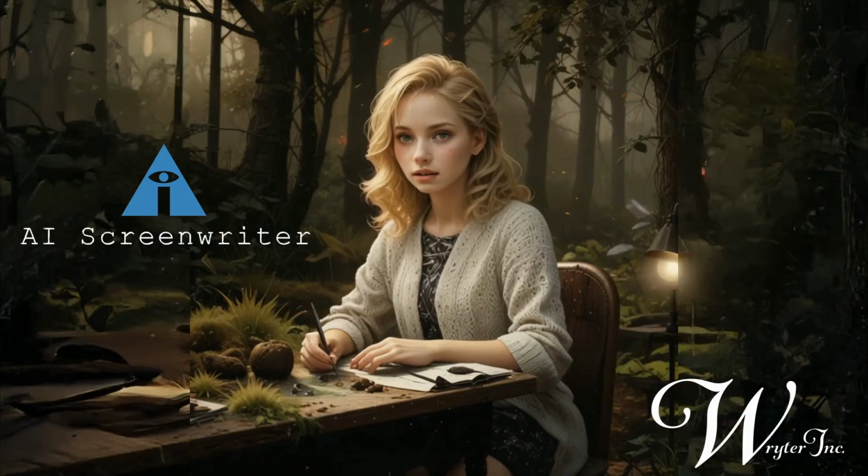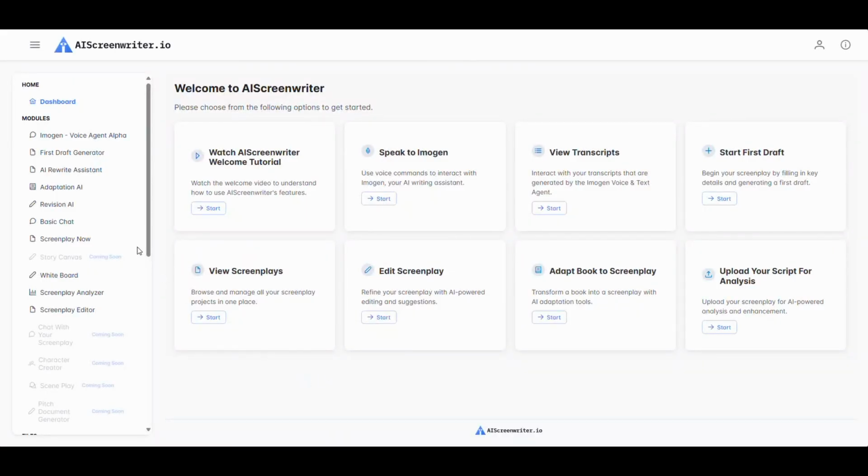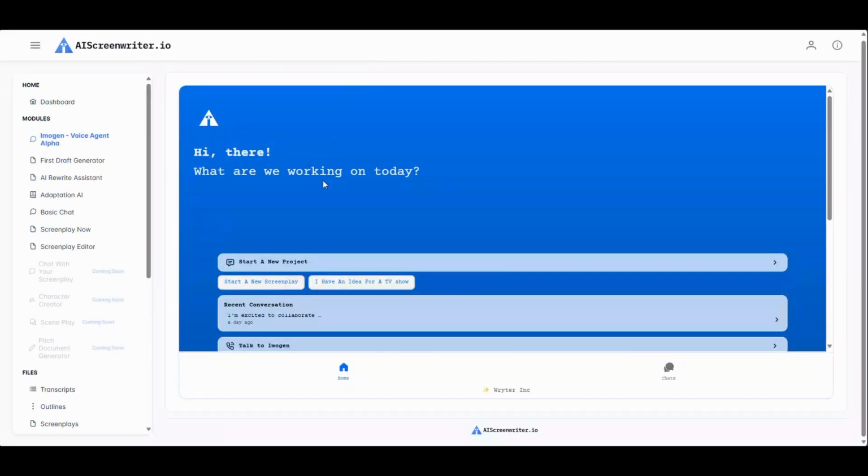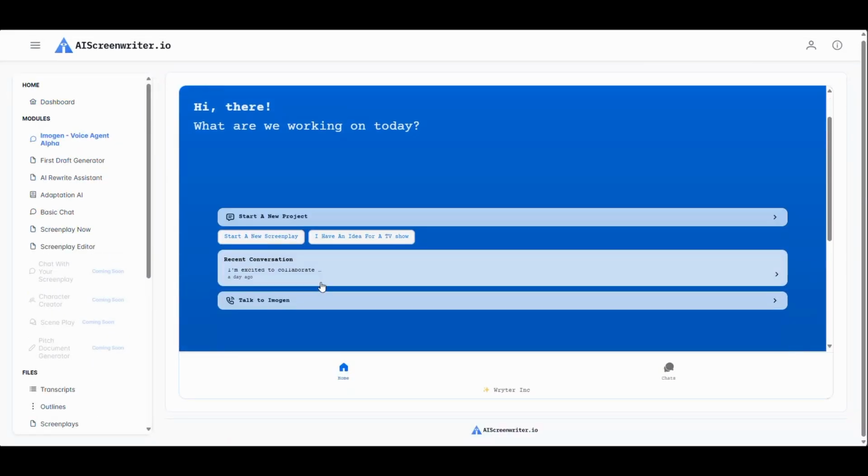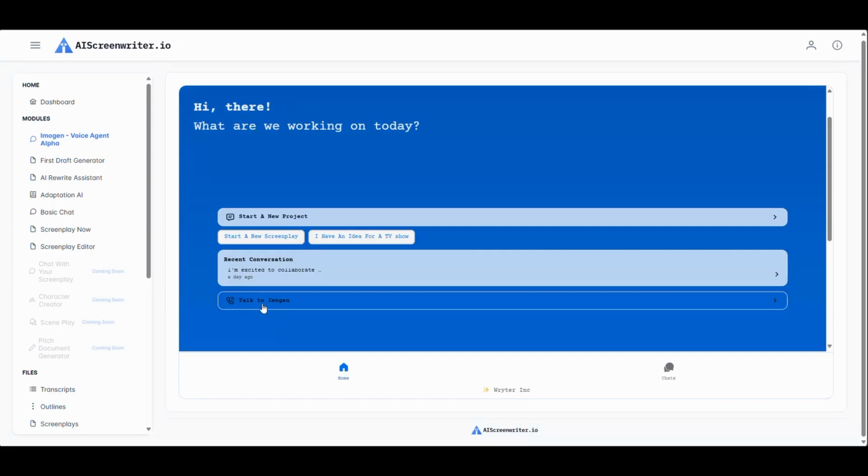Ready to get started? To get started, just click on Imogen under the Modules section in the menu on the left side of the page. Alternatively, you can access Imogen from the dashboard. Once inside, to speak with Imogen, simply click on the Talk to Imogen button with a telephone icon on it.